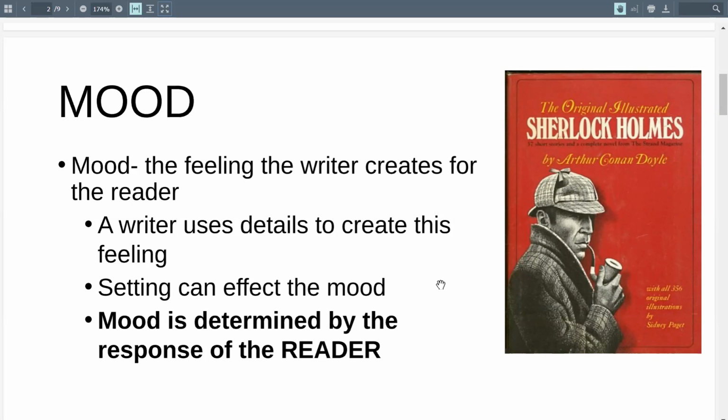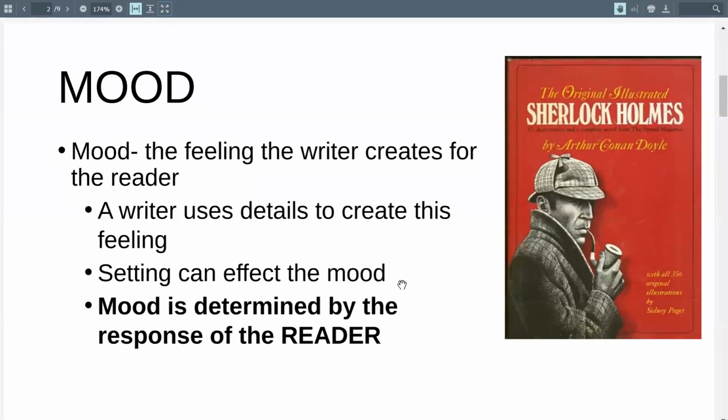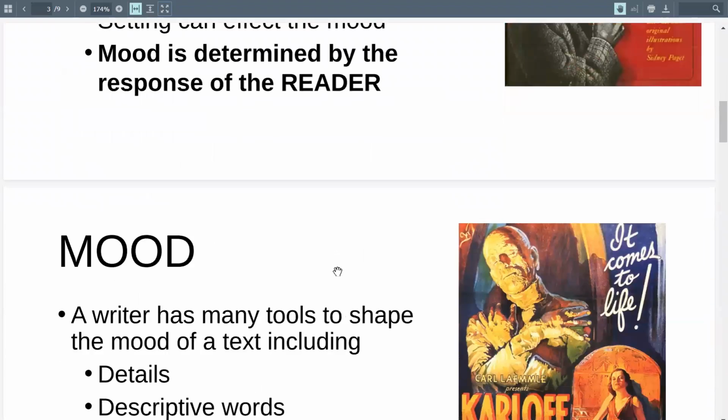And just real quick, these notes, I don't have you guys copy anything down. I just leave them on Schoology so you guys can get to them. This will be something that we'll want to use on our assignments for this week. So again, mood is like what you feel.